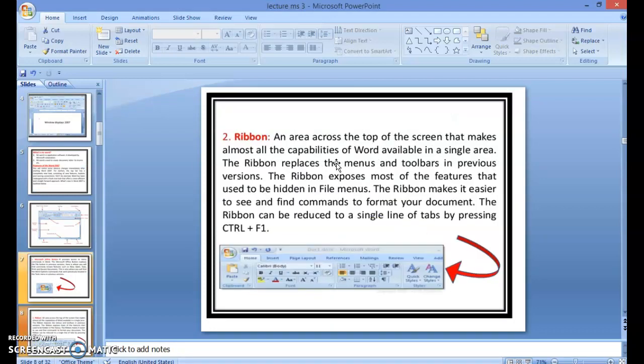Second of all, this is your ribbon, an area across the top of the screen that makes almost all capabilities of Word available in a single area. The ribbon replaces the menus and toolbars in previous versions. The ribbon exposes most of the features that used to be hidden in file menus. The ribbon makes it easier to see and find commands to format your document. The ribbon can be reduced to a single line of tabs by pressing Ctrl plus F1.